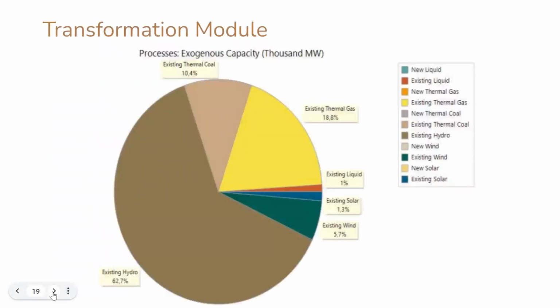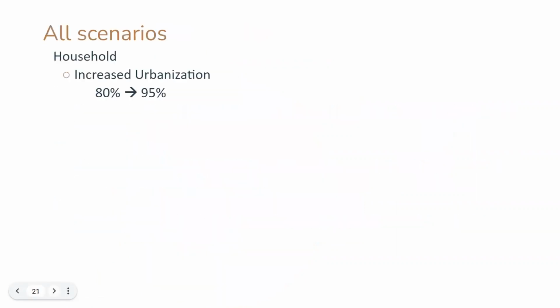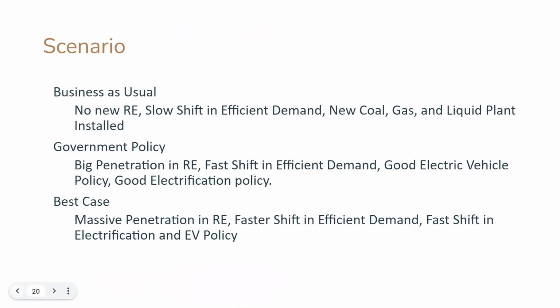This is about our transformation module process, exogenous capacity in 1000 megawatts. Several data will be divided into new liquid, existing liquid, new thermal gas, existing thermal gas, new thermal coal, existing hydro, new wind, existing wind, new solar, and existing solar. Our scenarios for this section are business as usual, government policy, and best case.